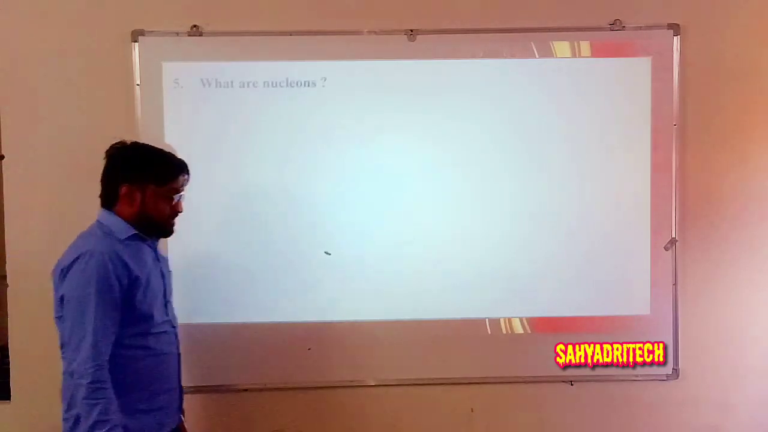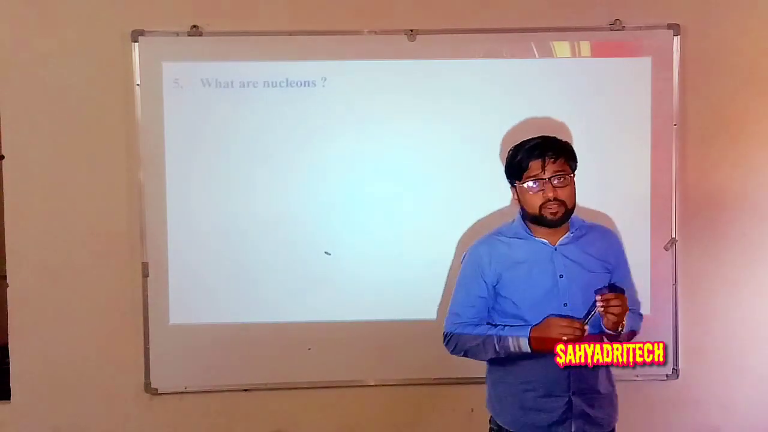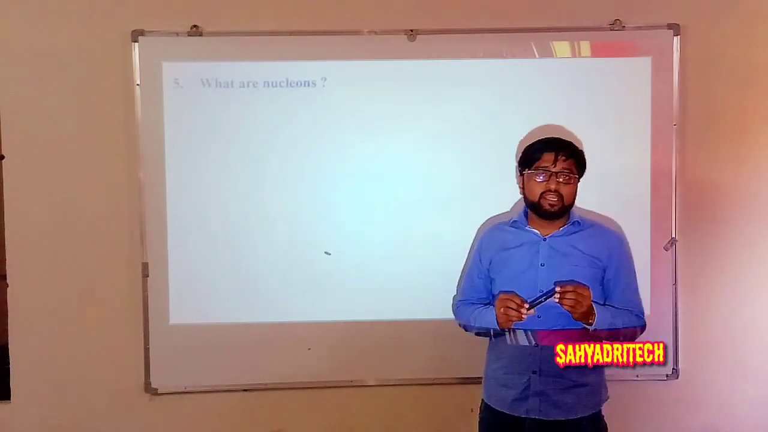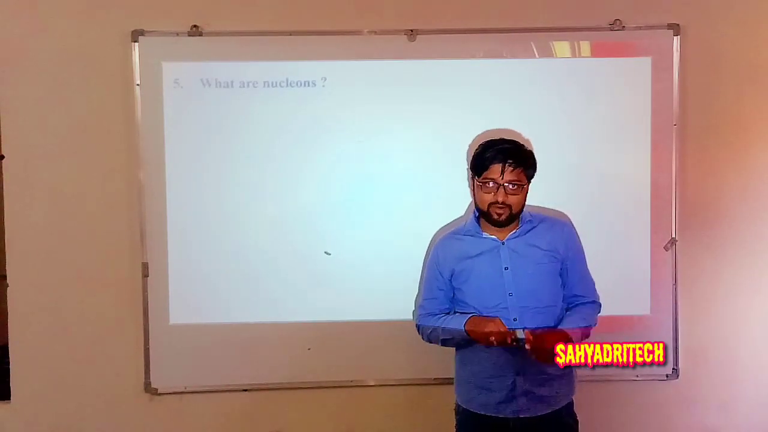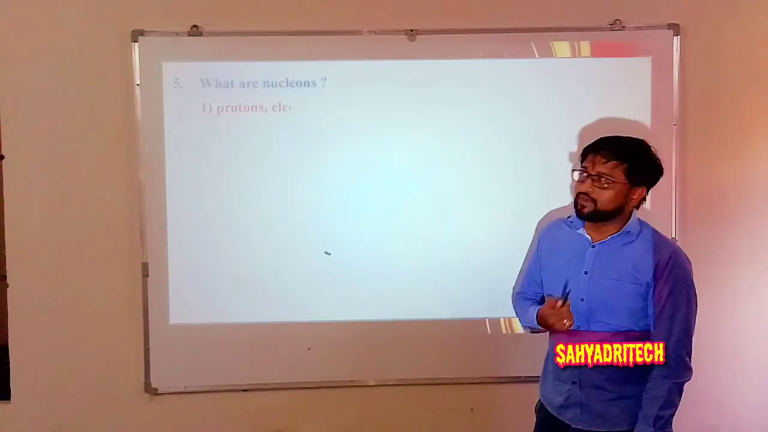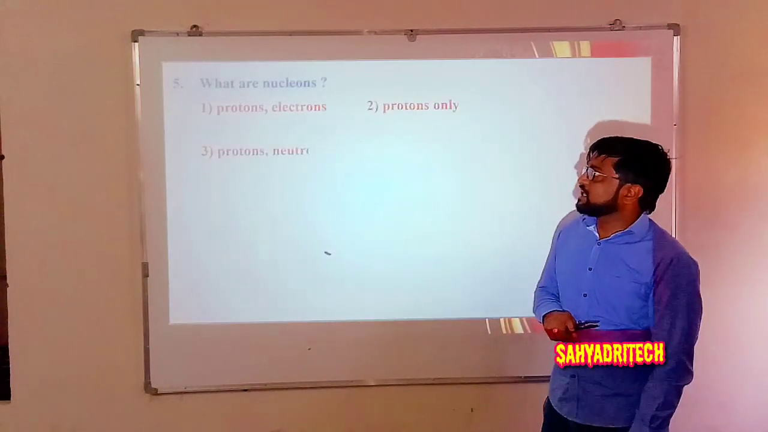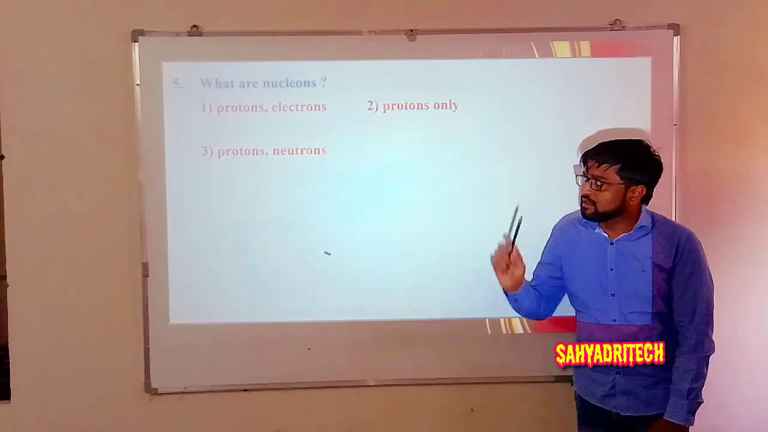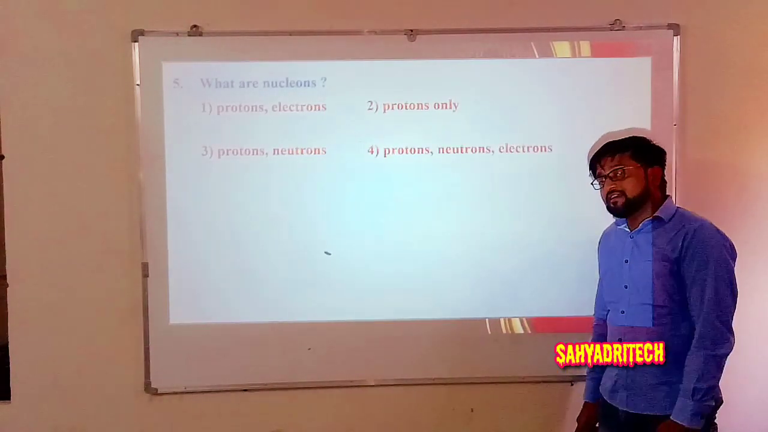So what are nucleons? I already mentioned regarding distribution of subatomic particles, protons and neutrons both are present in the nucleus. Therefore, they are collectively called nucleons. Well, we look at the options. So first option, proton, electron. Second, protons only. Third, protons and neutrons. And the fourth one, protons, neutrons and electrons.